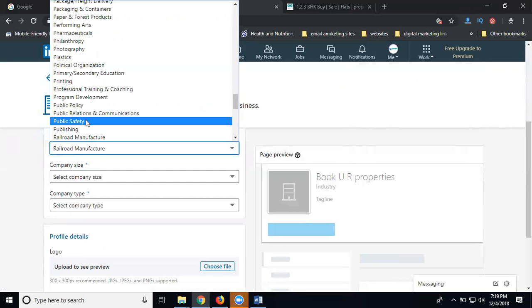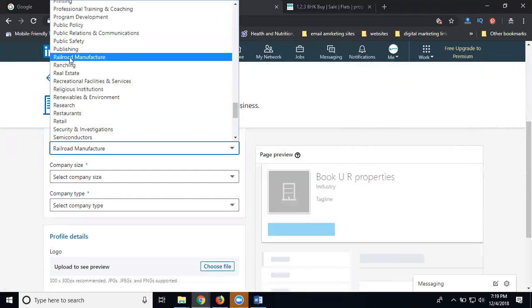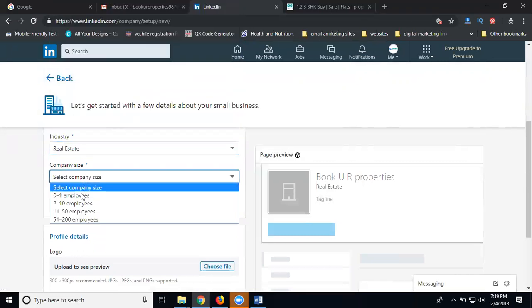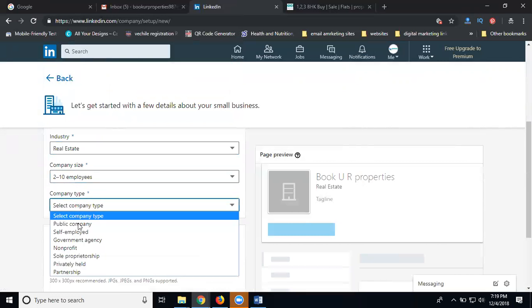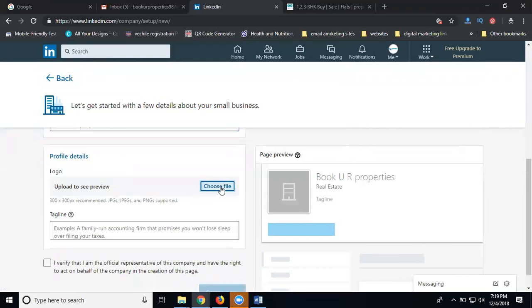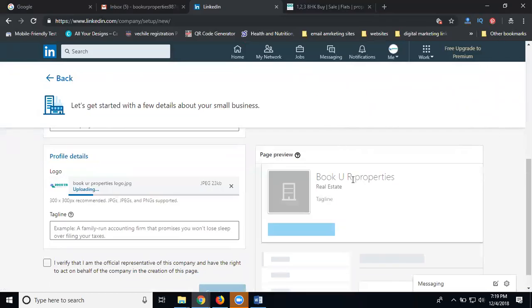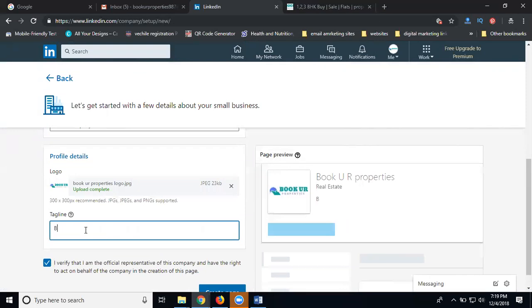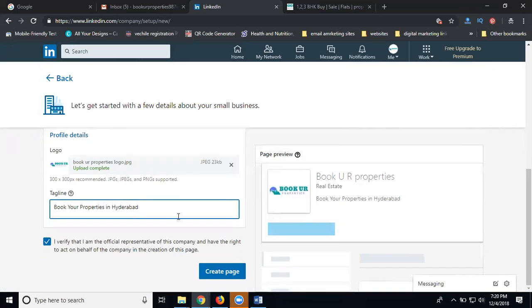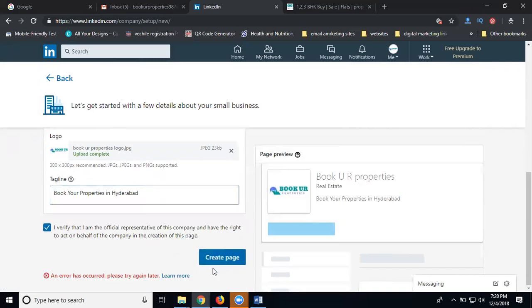Search your industry, real estate. Add your logo. Verify. Click create a page.